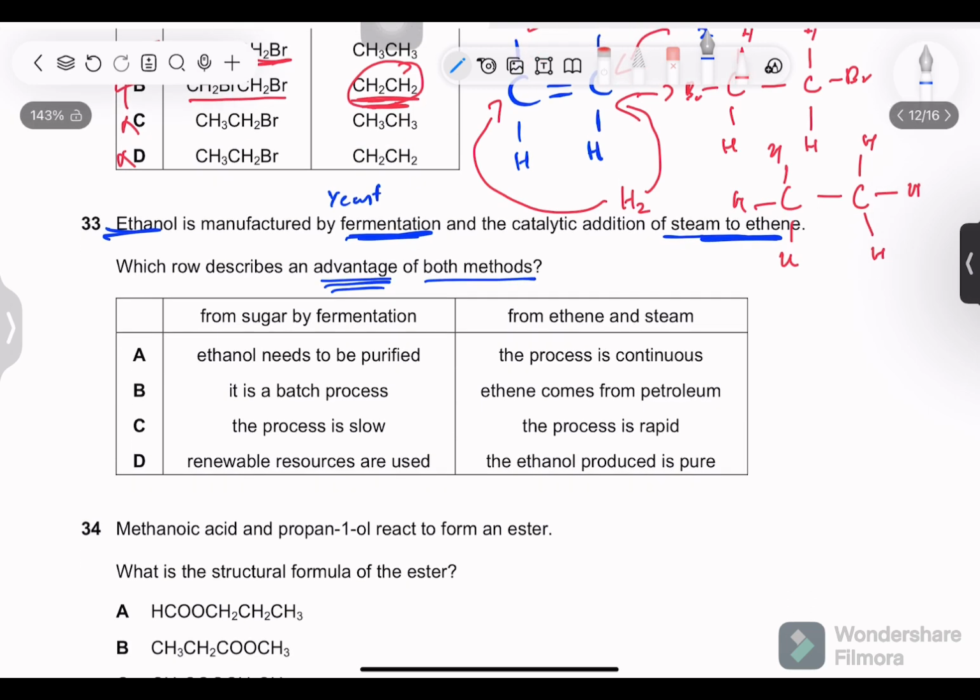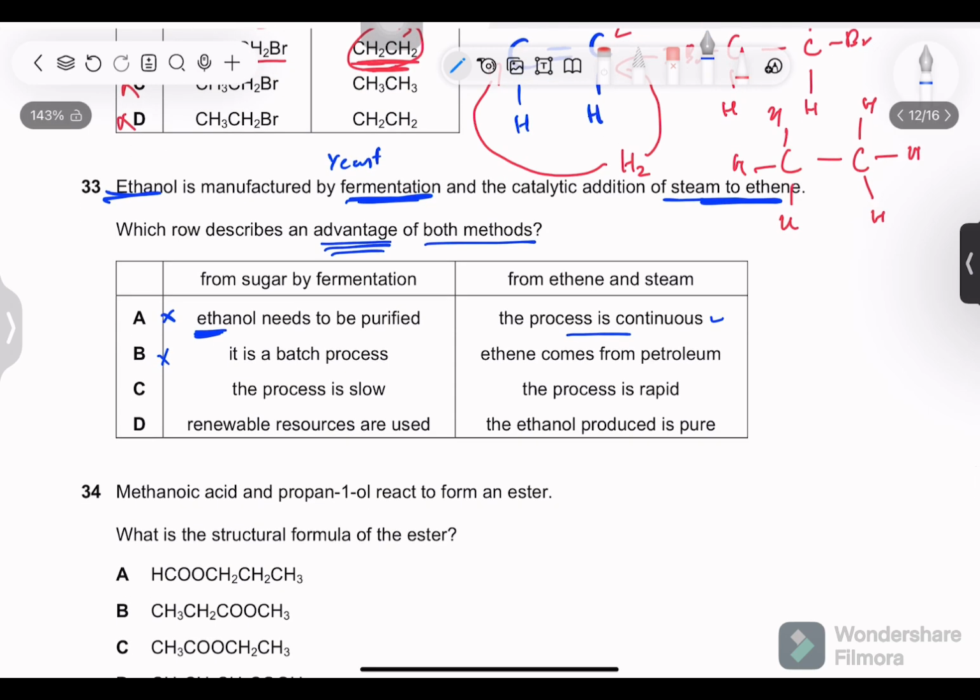Ethanol needs to be purified. Well, this is not an advantage. The process is continuous. Yes, this is an advantage, but this is not. It is a batch process. Ethene comes from petroleum. Absolutely no link with it. The process is slow. This is a disadvantage. The process is rapid.